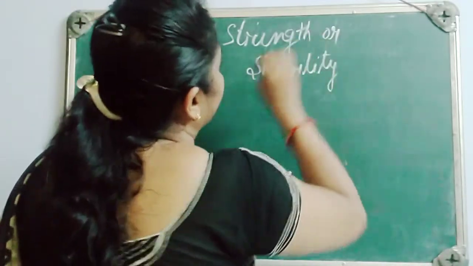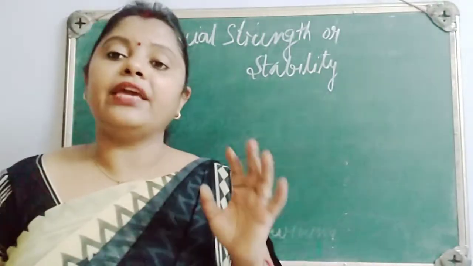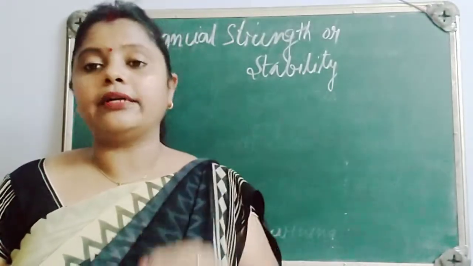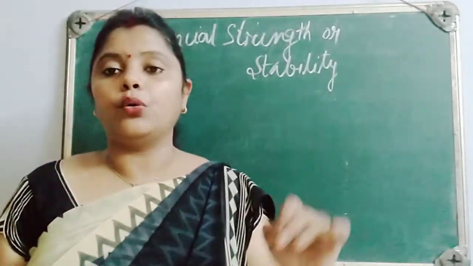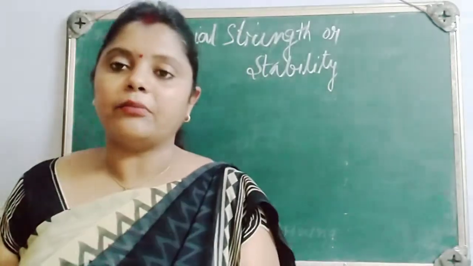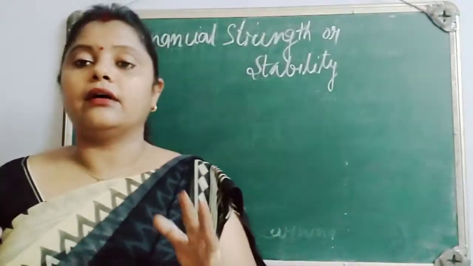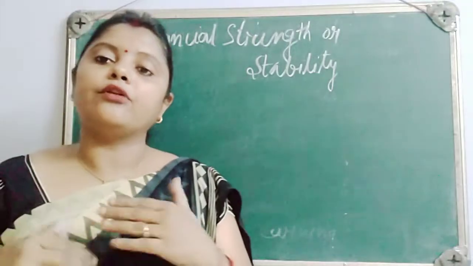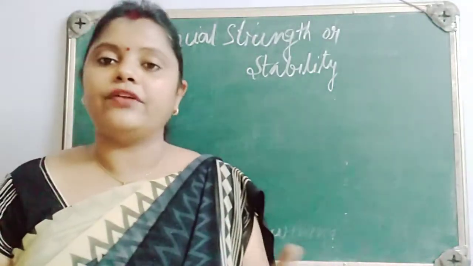That means if the financial condition is good, if the business is stable, if we can take the risk of paying the interest at a particular time, it is advisable that we go for a loan or debentures, because if we have a stable financial position, it will not create a burden. In fact, if we are paying interest on debentures, in these cases we can go for tax deductions also. So it is better if we have a good financial position.